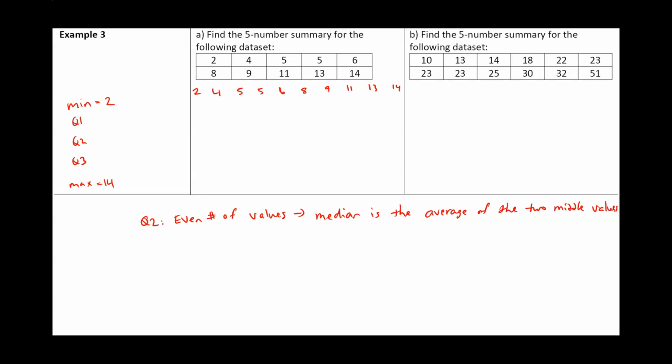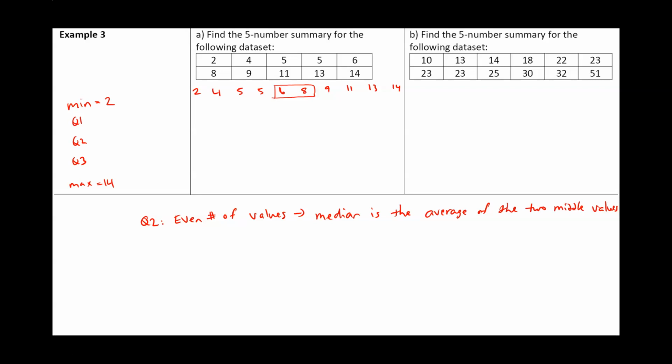So once again, if we have an even number of values, then the median is the average of the 2 middle values. We have 10 values, so if you look at the 2 middle values, they're going to be 6 and 8. So it'll be the average of 6 and 8.